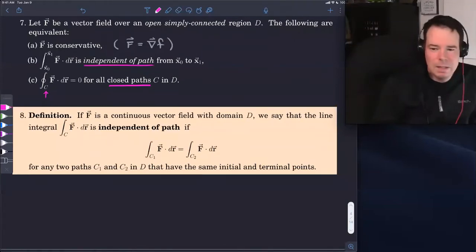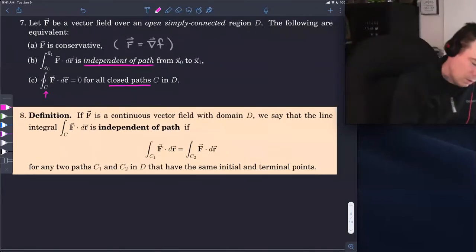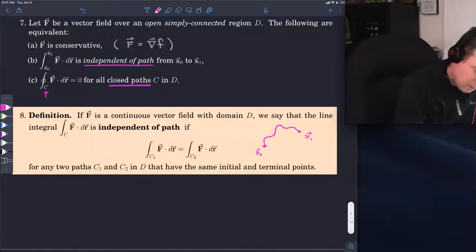So these are going to be equal for any curve C1 and C2 if C1 and C2 start at the same point and end at the same point. So you kind of visualize it like this. Here's a point, let's call it x0. Here's another point, x1. And we have a path that takes us from x0 to x1.